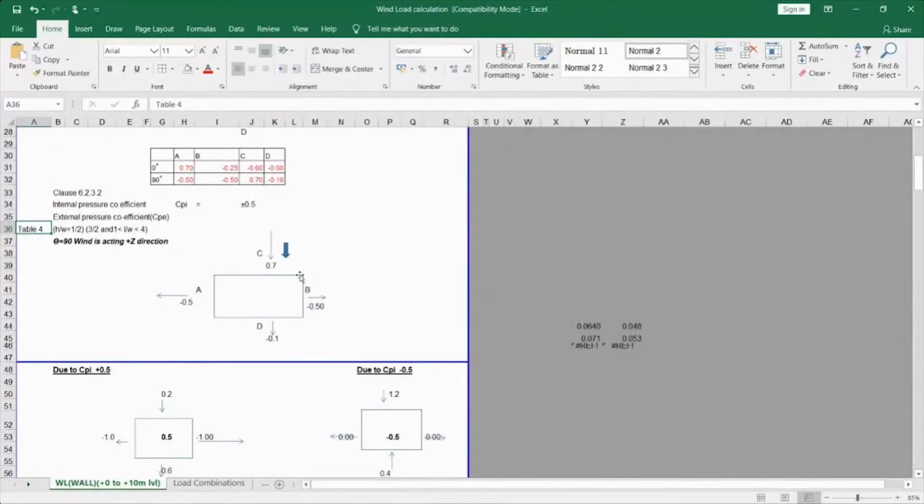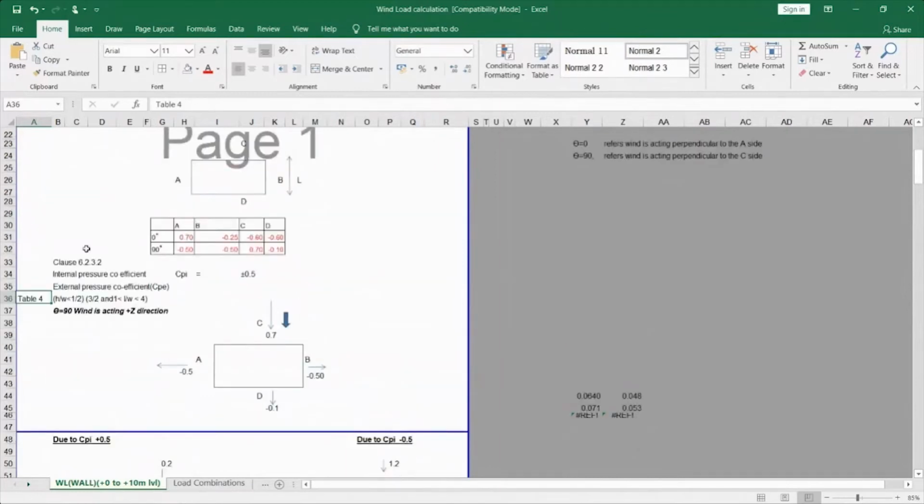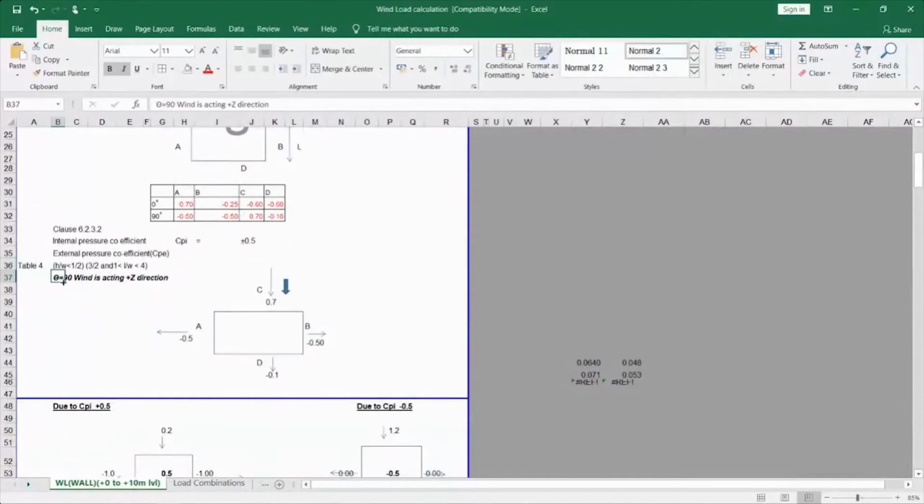Now this is for my observation. I've created this sheet. In this, theta is equal to 0 in this direction, because this is my x direction and this is my z direction. Theta equal to 0 refers to the wind acting perpendicular to the A side, and theta equal to 90 refers to the wind acting perpendicular to the C side. So we have to calculate for theta equal to 90 degrees and theta equal to 0 degrees, in both plus or minus z direction and plus or minus x direction. So we will be calculating 4 values for this. The method is the same, but only the sign matters for the wind load calculation.